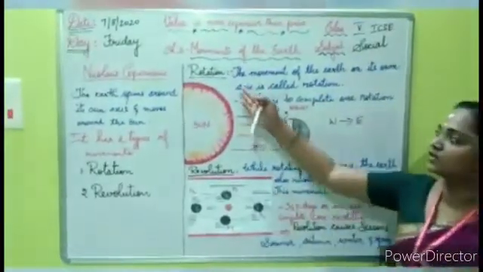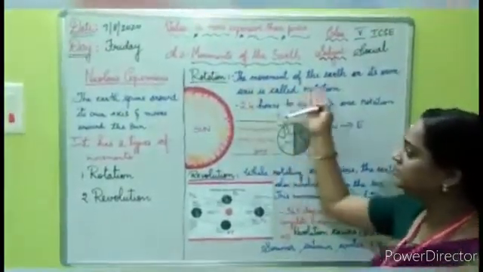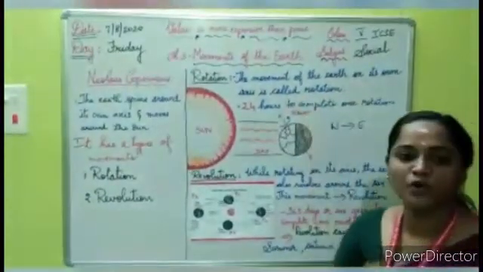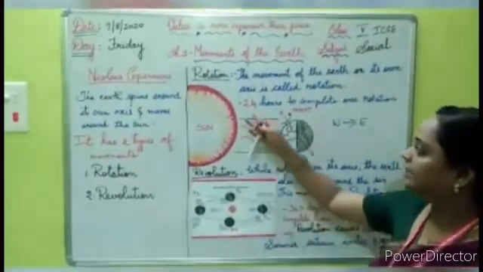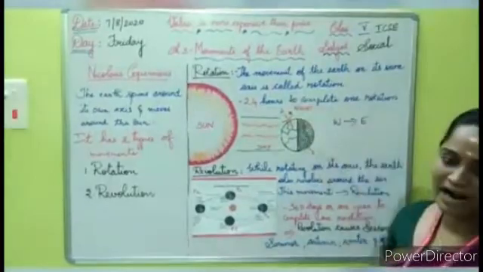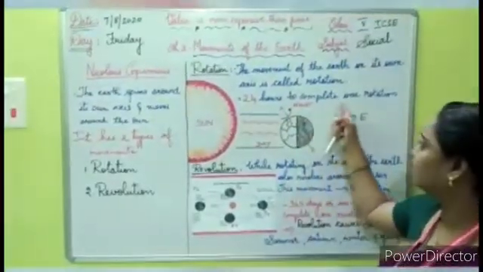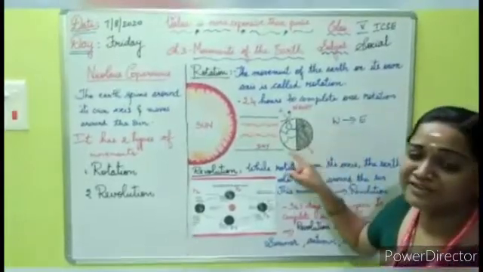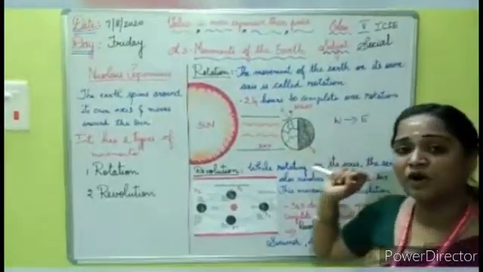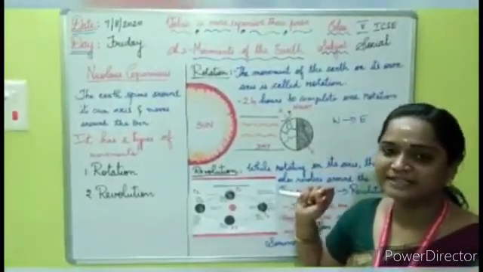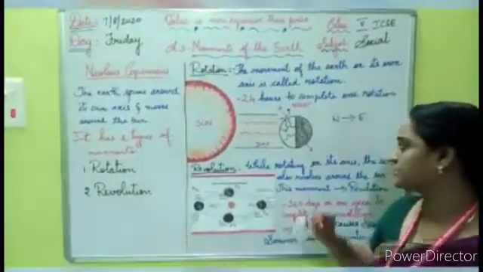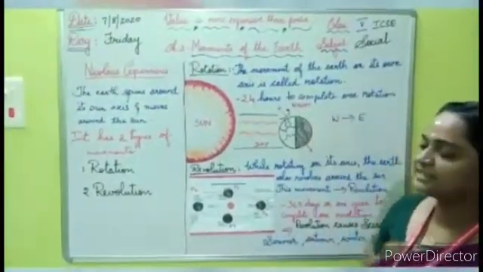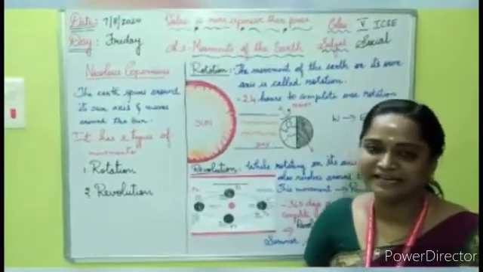First one, what is rotation? The movement of the Earth on its own axis is called rotation. The Earth takes 24 hours or 1 day to complete one rotation, and rotation takes place from the direction west to east. We all know that the sun rises in the east and it sets in the west. Due to this rotation, we have day and night.